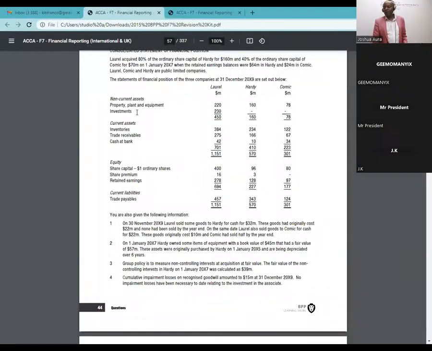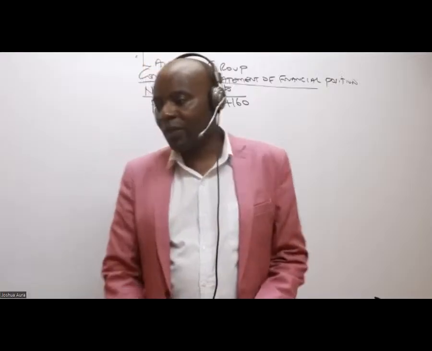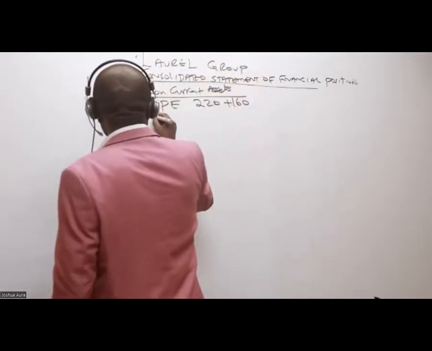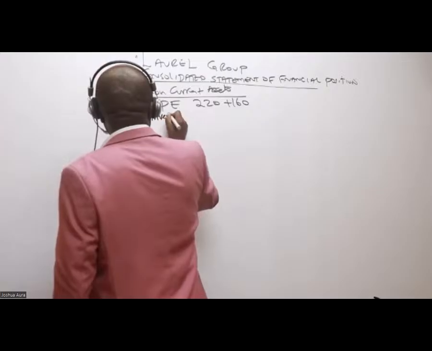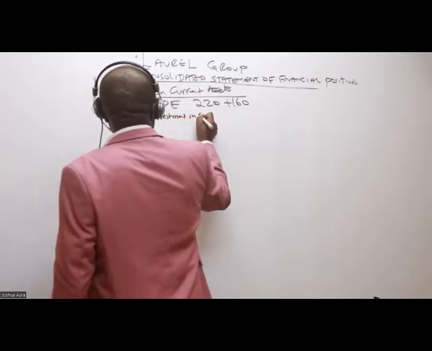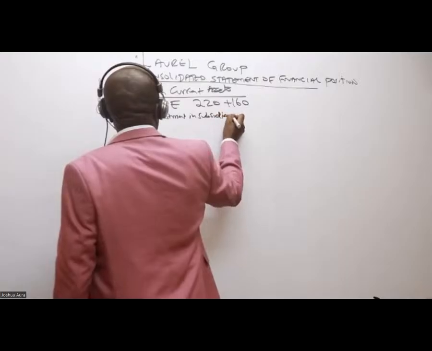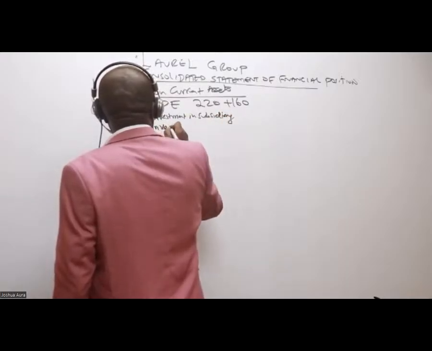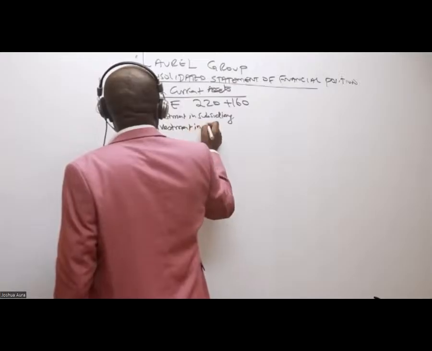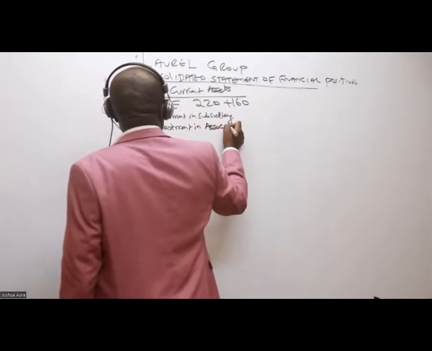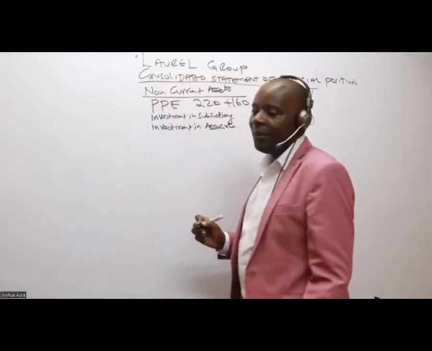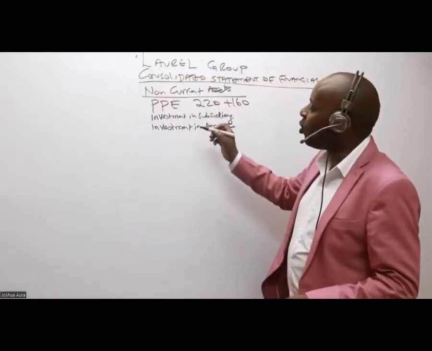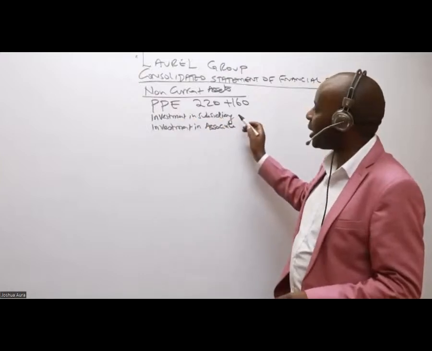So the next thing, they're calling it investments. Whenever you see investments now, you must break this investment into 2. The first will be investment in subsidiary. And then we have investment in associate. We have only 2 investments.